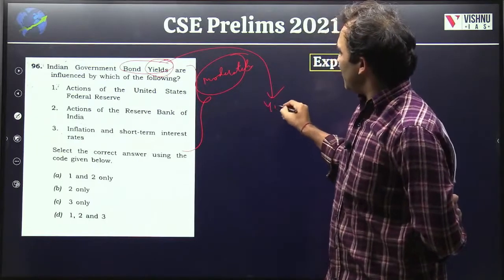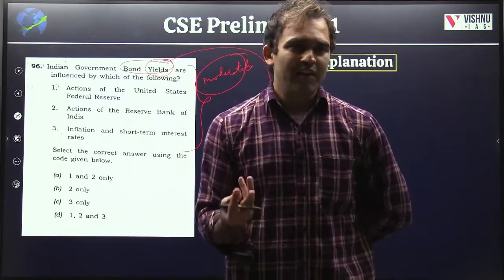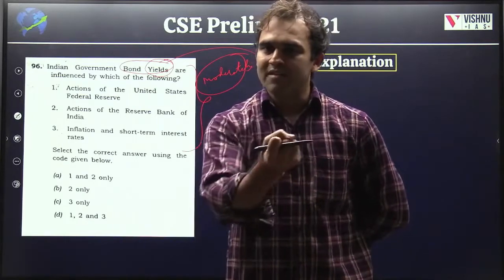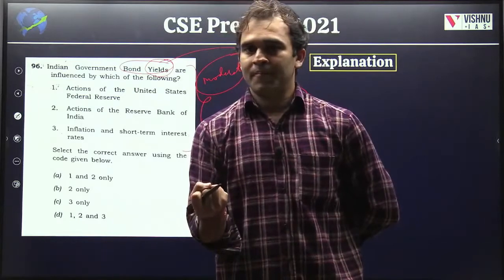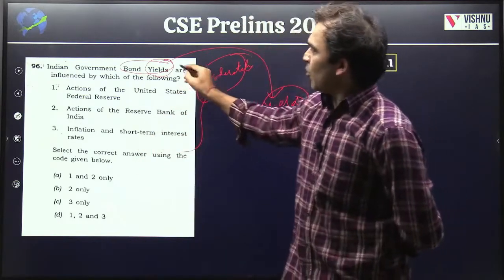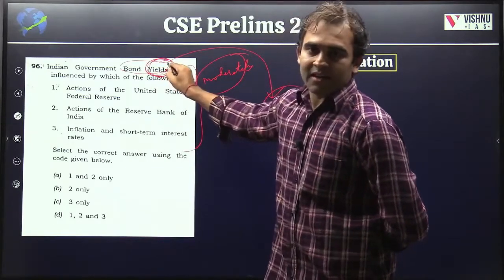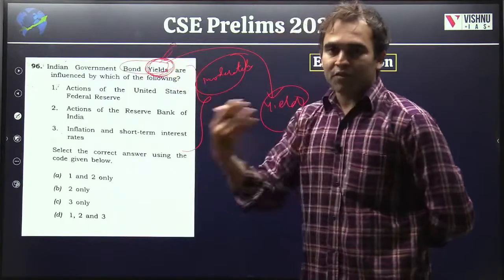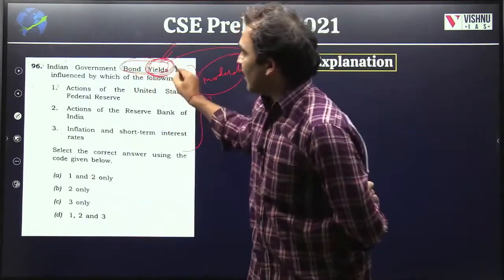Forget about the economic definition of yield. What is the normal English meaning of yield? Yield is how much you are getting. What is the return on an investment that you are receiving? That is yield. So the question is about what will change the return, the total income that I am going to earn, my future income, profit. What will change the bond yields?